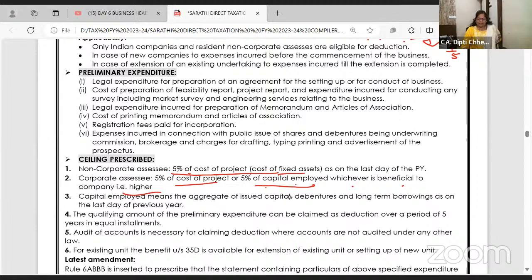So obviously higher, right? Now, capital employed means issued capital, debentures, long-term borrowings, all on the last day of the previous year. So on the last day of the previous year, what is my own capital? What is my loan capital, debentures and all? Everything we will take, right? And take 5% of that. This is the expenditure allowed, and this expenditure is not allowed in a single year. Because the benefit of preliminary expenses you will be deriving over years, it will be allowed 1/5 every year for 5 years. Okay? Right.